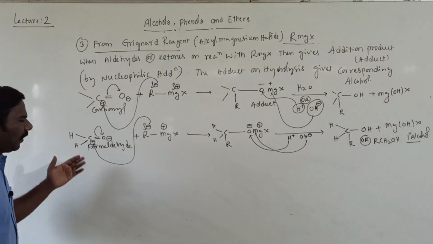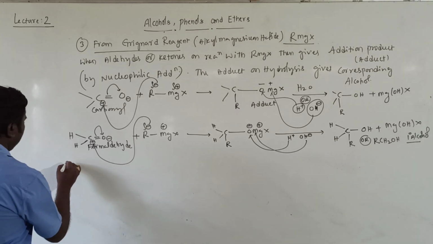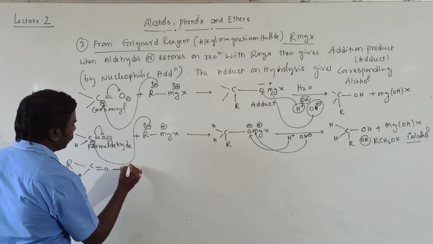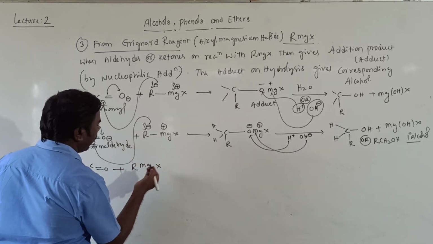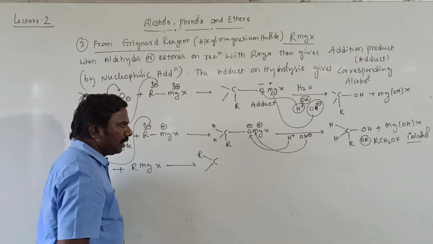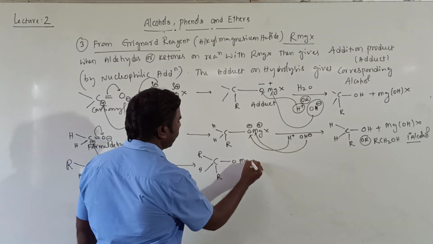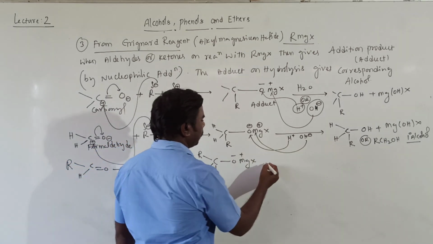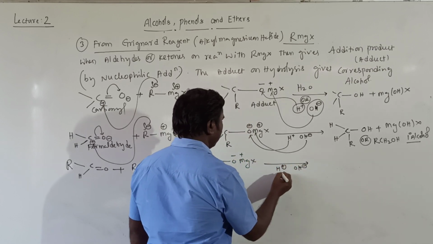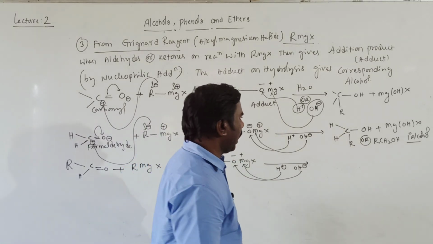Next, if I take a normal aldehyde, RCH double bond O, as it is, students, with RMgX again, then you will get here, instead of two hydrogens, one R will be added, O, MgX, minus plus. Again treated with water, H plus OH minus. Positive and negative will be attracted.